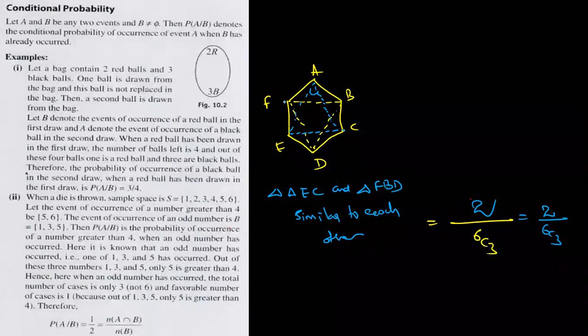How many equilateral triangles? 2. Total possible cases, 6C3, which is 20. Is it clear? So the answer is 2/20, that is 1/10.